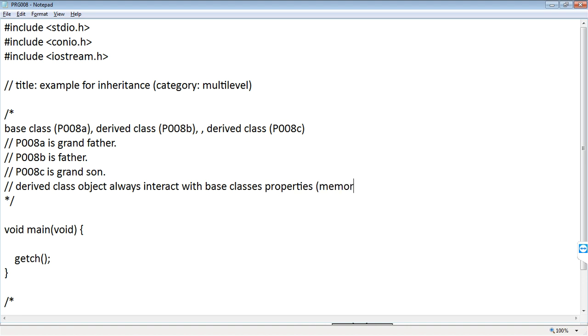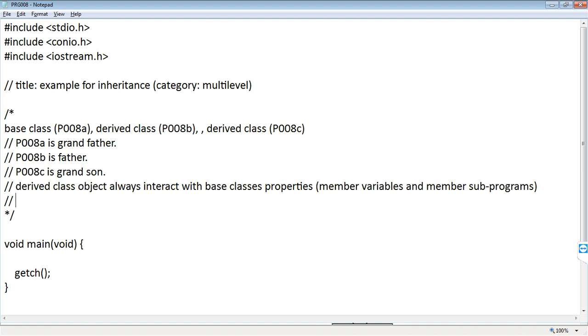Yesterday I told you, and again I repeat, properties are member variables and member subprograms. The special member subprograms are the constructor and destructor. So constructors and destructors are called special member subprograms.